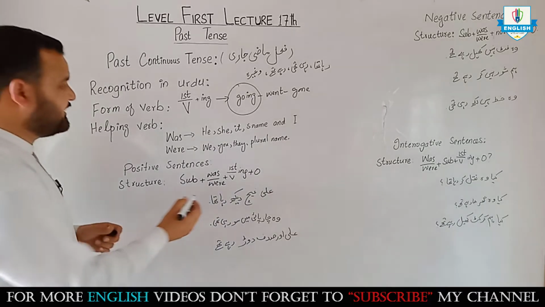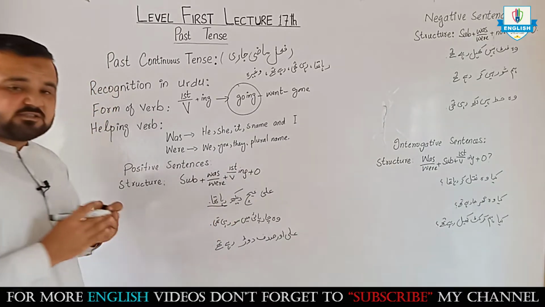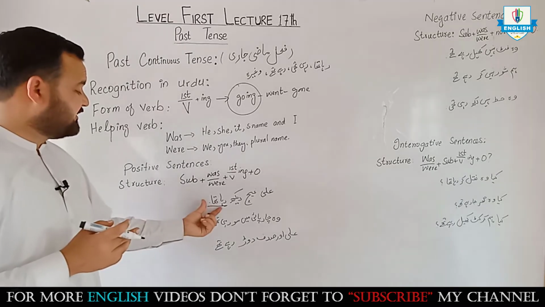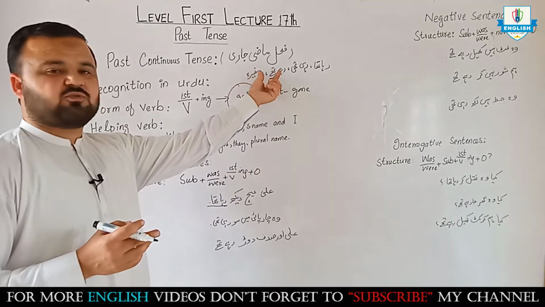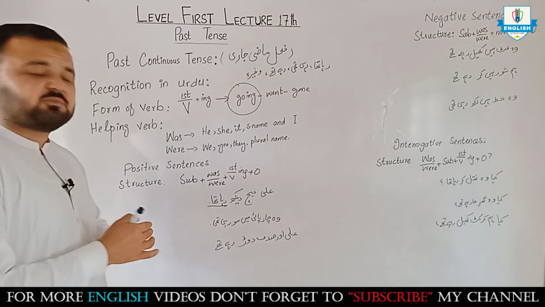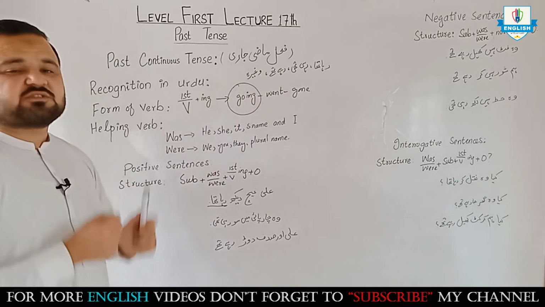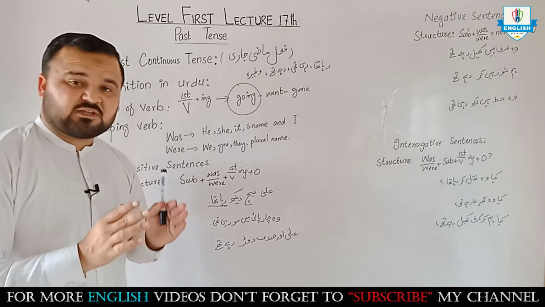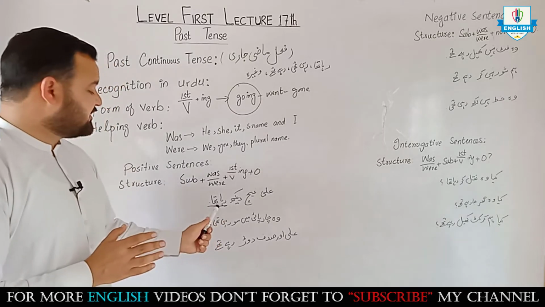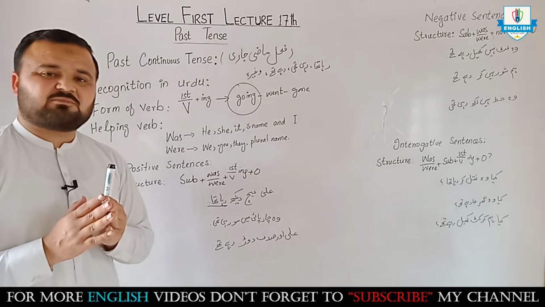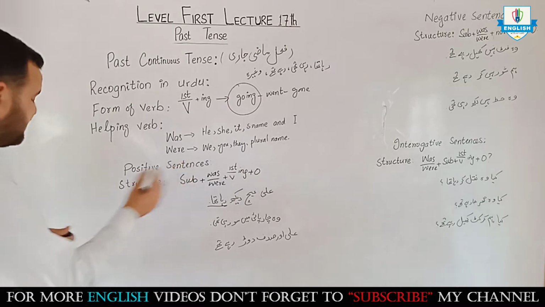You will look at the end of the sentence. If the end of the sentence is with these words, then this sentence belongs to this tense. You have to look at the end. If this comes at the end, then the sentence is in past continuous.